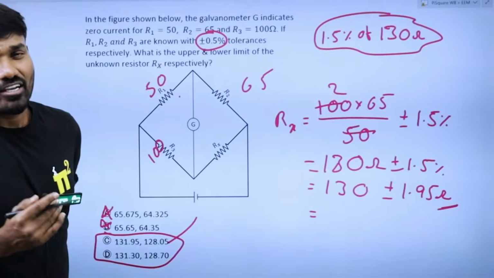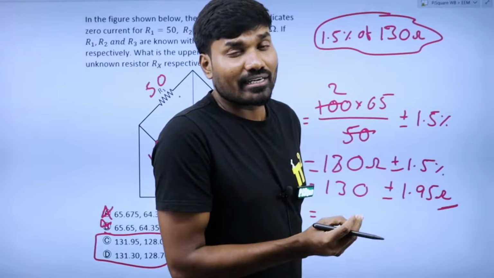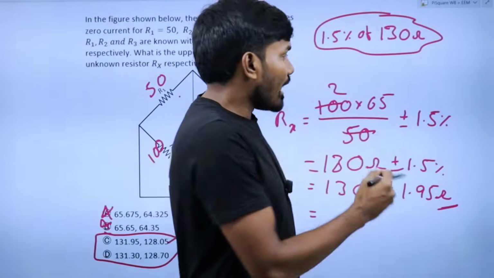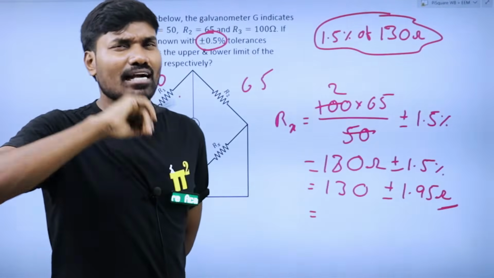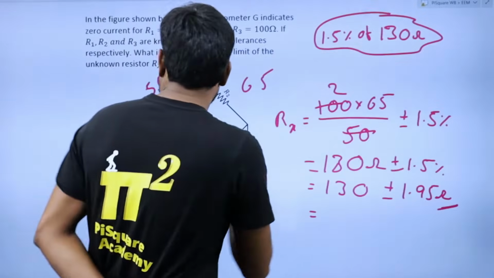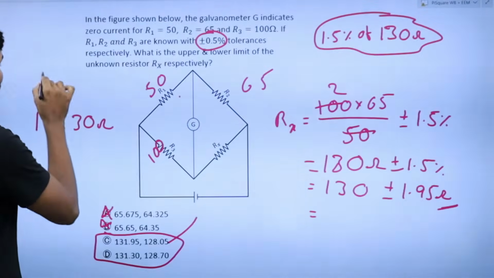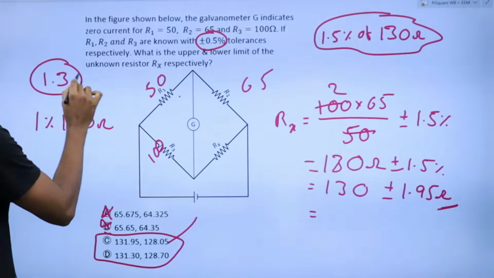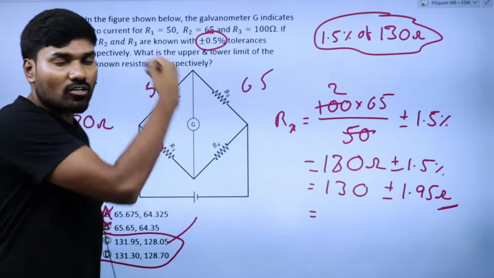See, 1% of 130 ohm is how much? Now how to get this exact value, sir? Is 1.5% too much math? No, it's not that much math. Just see, 1% of 130 ohm is 1.3, and 0.5% is half of it.